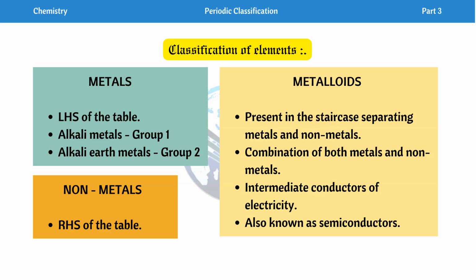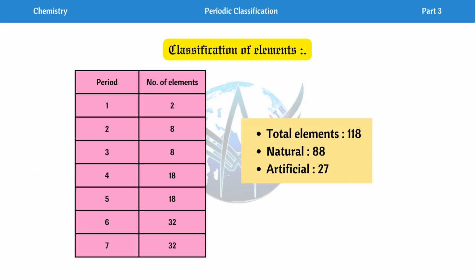Next we have periods and number of elements. How many elements are present in which period, we can tell directly without going to the periodic table. In our first period we have only 2 elements. You can check the periodic table later. So in the first period we have 2 elements, in the second period 8, third period 8, fourth period 18, fifth 18, sixth 32 and seventh 32. So an easy way to remember is 2, 8, 8, 18, 18, 32, 32. This is the order, from the first period to the seventh period.